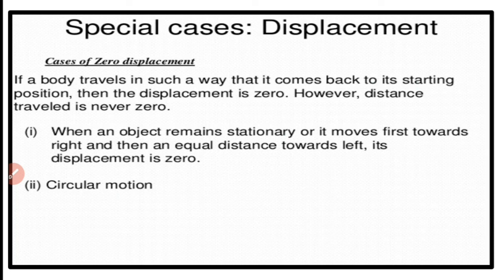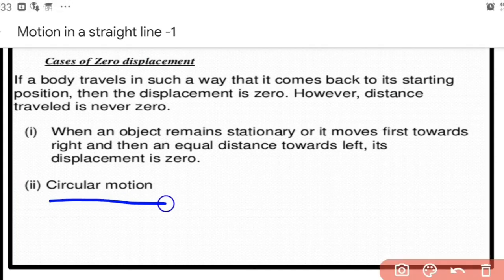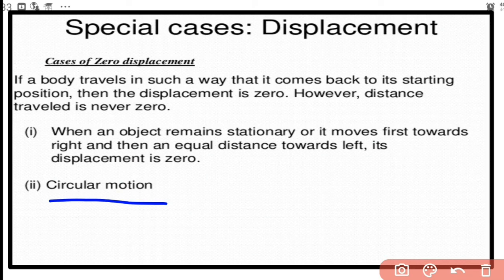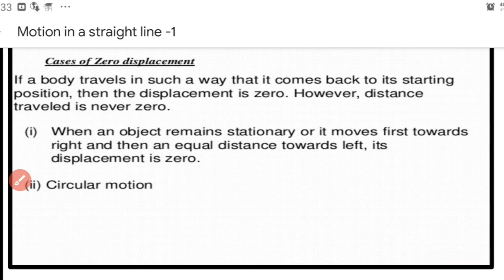So what is the case? Initial position and final position coincide. So when we find the difference, it will be equal to 0 and displacement will be equal to 0. So in such a case, displacement will be equal to 0. And in circular motion, generally we say the displacement is 0. So these are the two cases where we have 0 displacement. So that is a point to be noted.